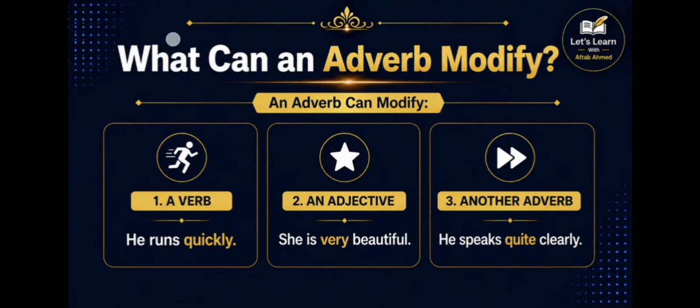The adverb very modifies the adjective beautiful. Third, another adverb. He speaks quite clearly. The adverb quite qualifies or modifies the adverb clearly. So, whenever you see an adverb, ask yourself what word it is giving more information about.